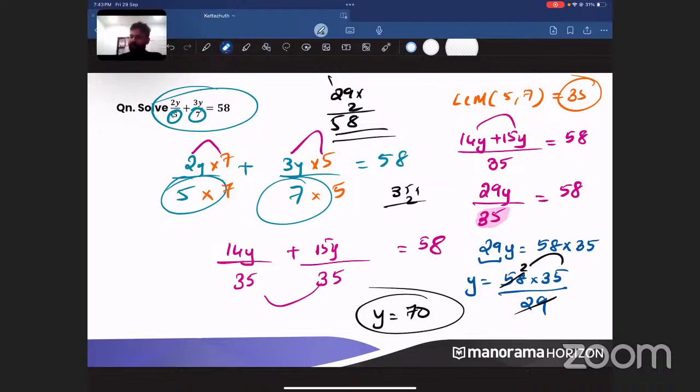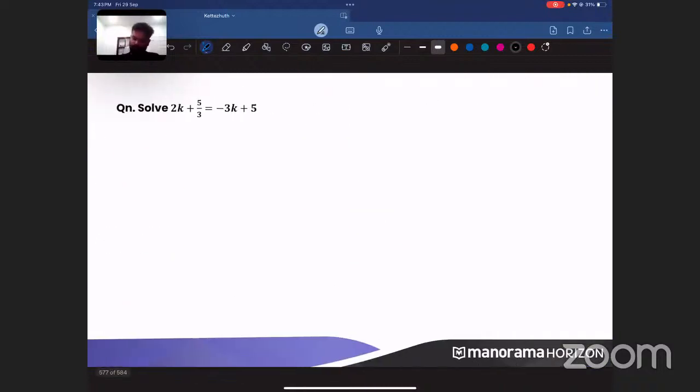So can we move on to the next one? Did everyone write down this question? I hope everyone has finished this one. Can we move on to the next one? Very good. So please do this. Can you guys do this? What is the question? 2k plus 5 by 3 is equal to minus 3k plus 5. That is the question. So how will you solve this one?